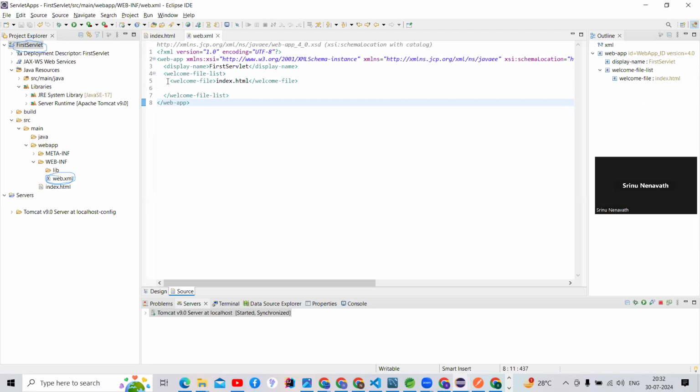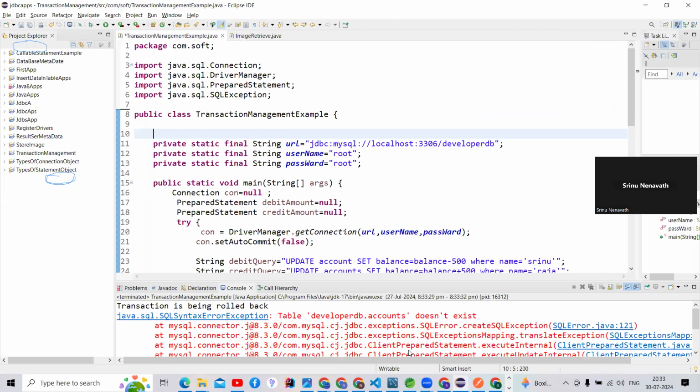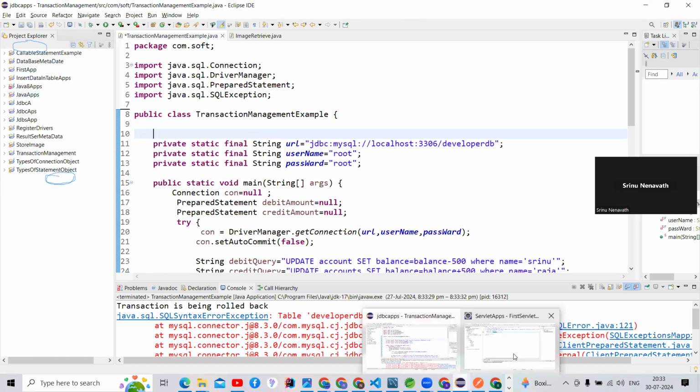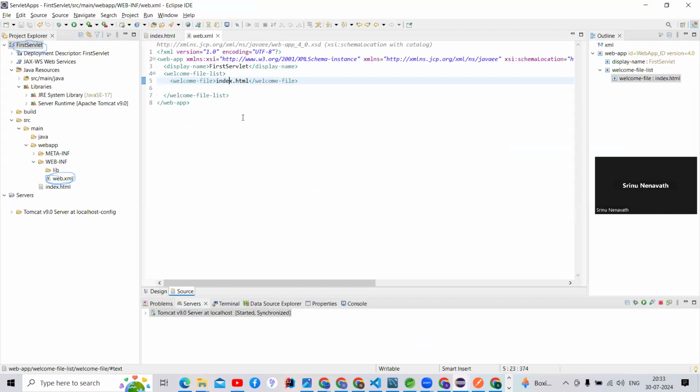Inside that XML file, it will check whether a class or a file is there. Here I am using a file, not a class. This is the HTML file, which we can simply call a file. A class is nothing but this one, like the JDBC classes we already know. But for this, it is an index file, an HTML file. So it is going to check that the index.html file is there.